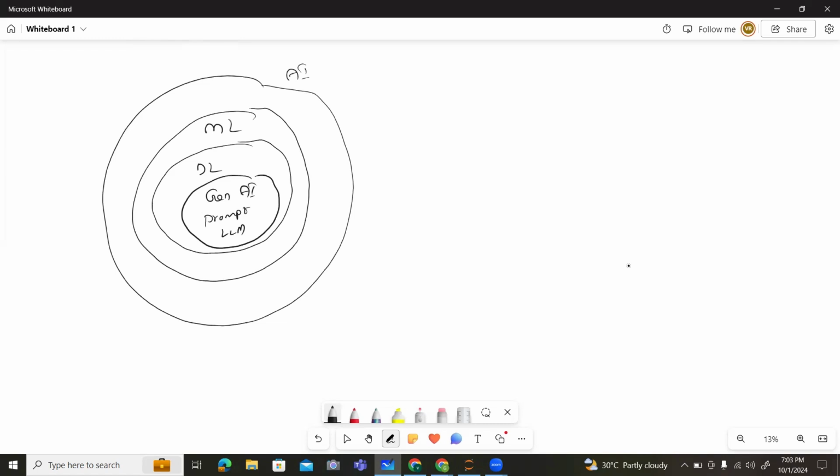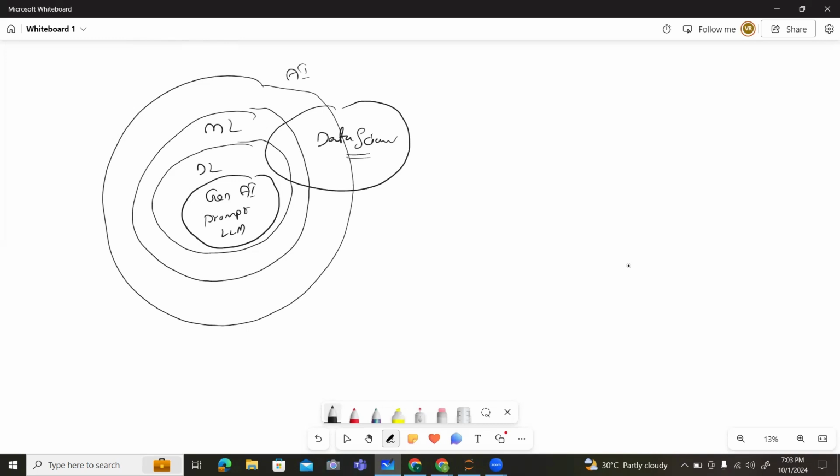This is the complete evolution in a figure. We can represent it like this: AI, ML is a subset of AI, deep learning is a subset of ML, and generative AI is a subset of deep learning. So this is a hierarchy. This complete set of things is known as data science. Data science is simply the combination of ML, DL, generative AI and prompt engineering.